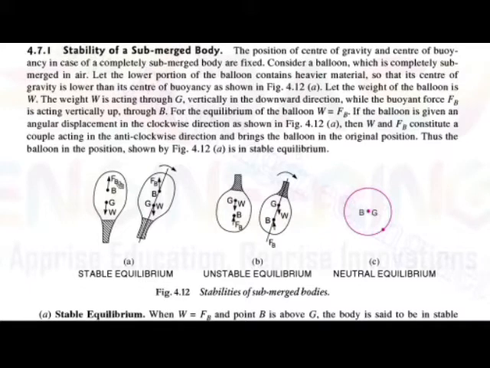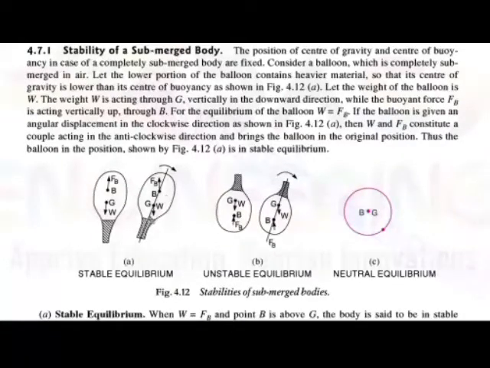Then if the balloon is given an angular displacement, suppose the angular displacement is given to this body in the clockwise direction. In the figure you can see the angular displacement given to the balloon. Then what will happen?